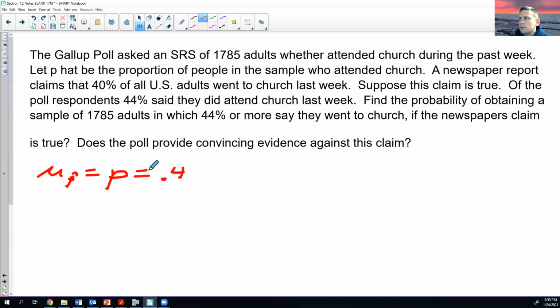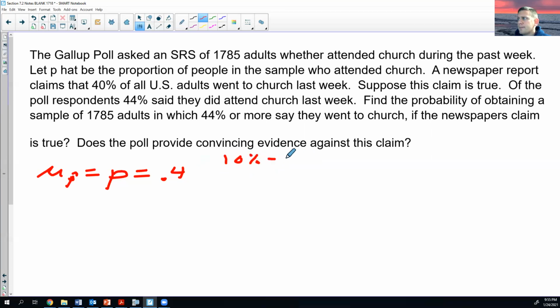Okay. So we need to think about SOCS. I'm not really talking about outliers, but we need to think of the center, the shape, and the spread. We're thinking that it's normal CDF, so that's our shape. Here's our center, and then we're going to find our spread here in a minute. So before we find our standard deviation, we really need to check the 10% condition.